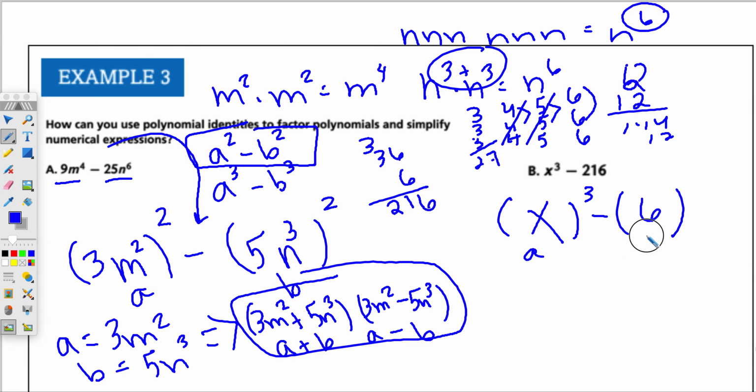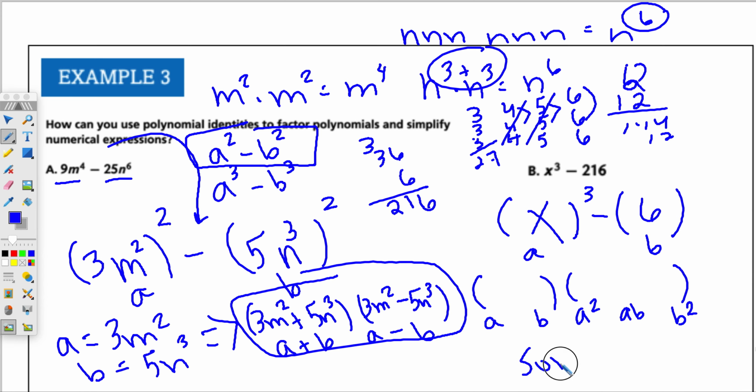So we have an A, B. So now that we know A and B, let's try to use our formula. So this is A, B, A squared, A, B, B squared. The signs are SOAP. So the first one, S, means same. So if it's a subtraction, we do minus, same. The next is opposite, plus. Last is always positive. There's only going to be one negative in the cube formula.